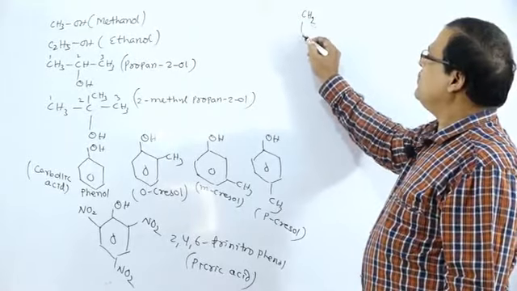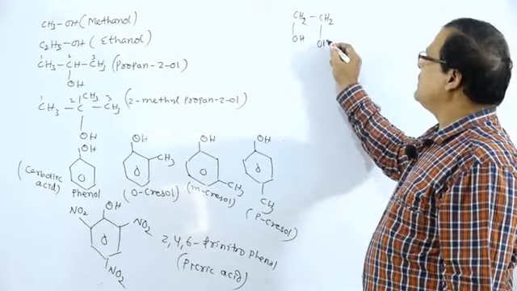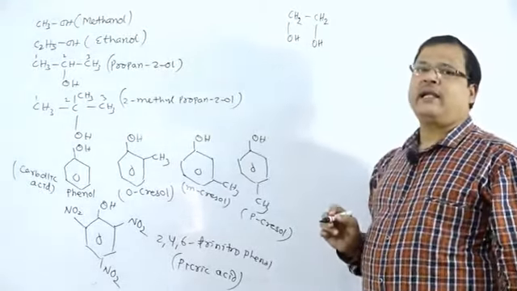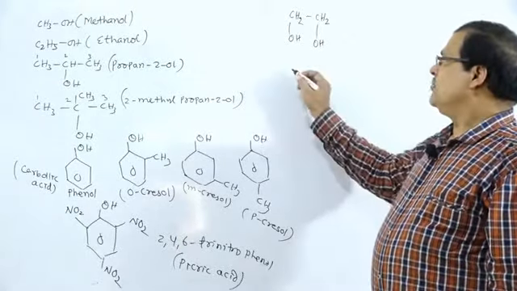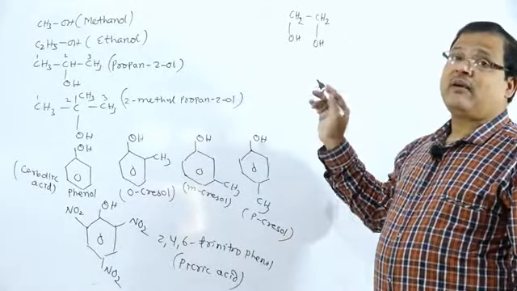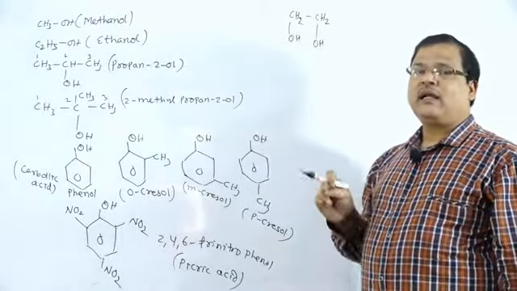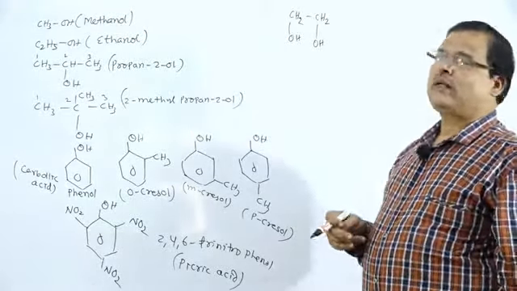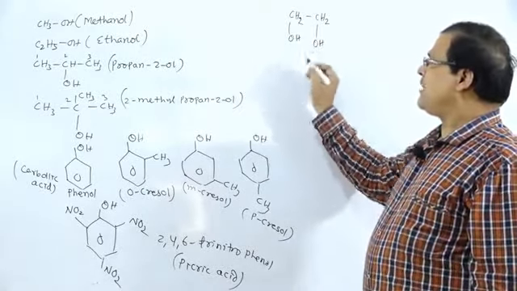CH2OH, bond CH2OH, that is the formula for dihydric, with the presence of two OH groups. But the same carbon atom can never have more than one OH group. That compound will be unstable and is stabilized by the loss of a water molecule. So these two OH groups must be present at two different carbon atoms.